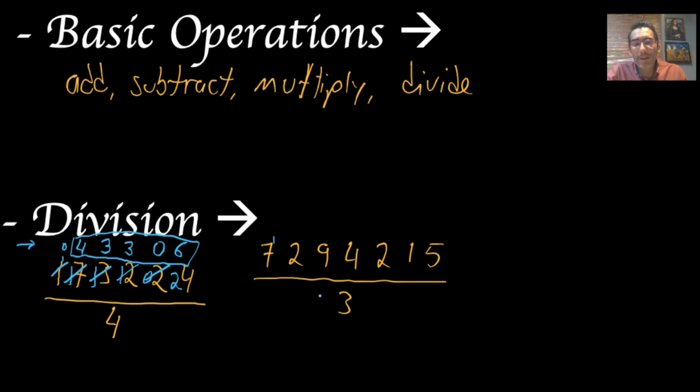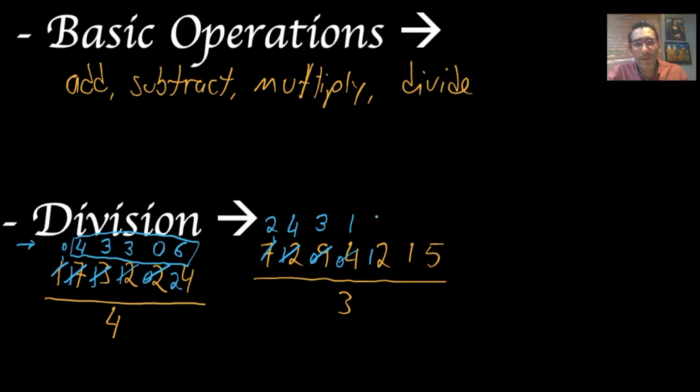3, again, digit by digit. So 3 into 7. I can fit 3 2 times, and I have 1 left. So that 1 is right here. 3 into 12, it goes 4 times, and I have nothing left. So it's a 0. 3 into 9, it fits 3 times, and again, I have nothing left. So this is 4. 3 into 4, I can fit 3 once, and I still have 1 left. That 1, I put it to the next digit.